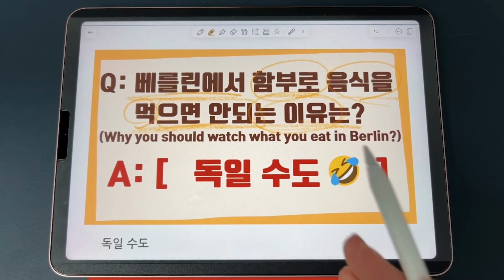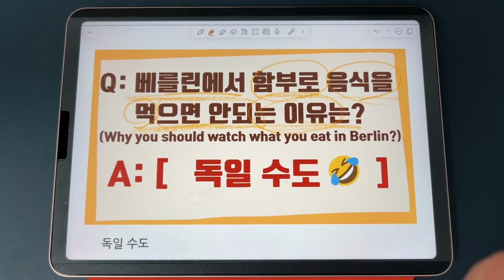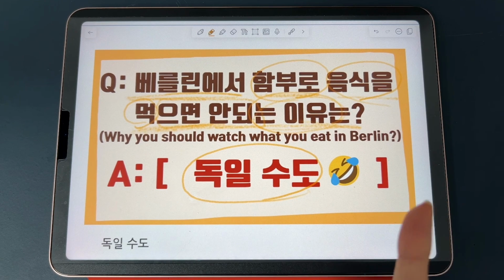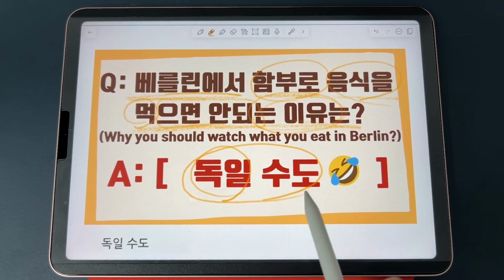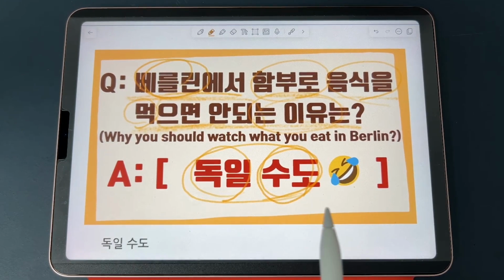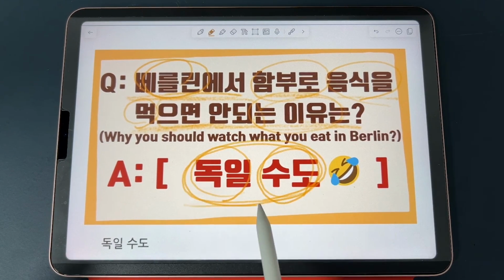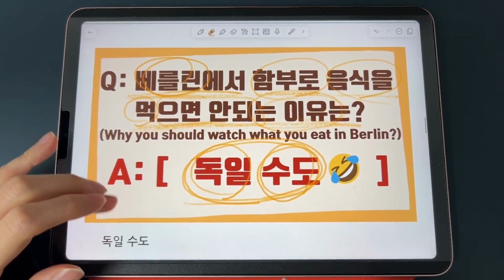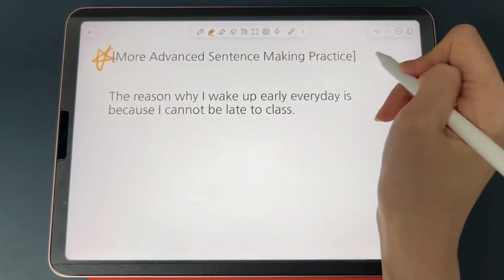So basically the reason why you should watch what you eat in Berlin is 독일 수도, either because it's Germany's capital city, which Berlin is, or it could be poison, right?